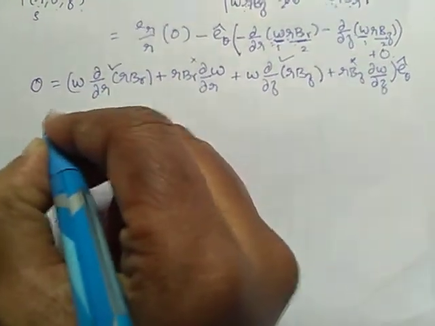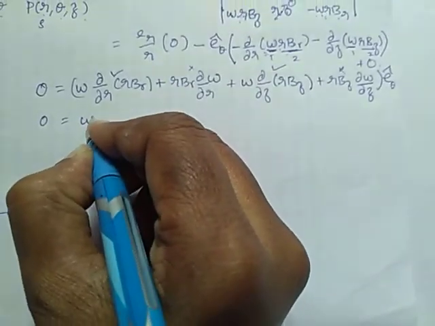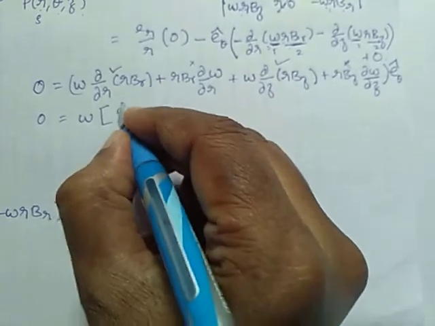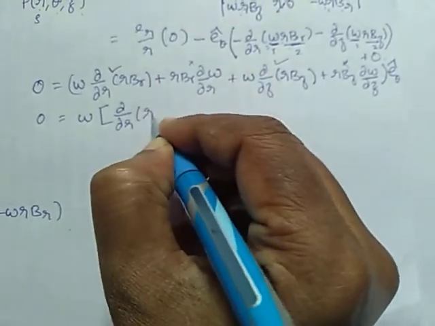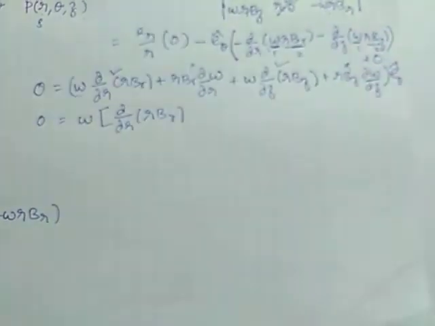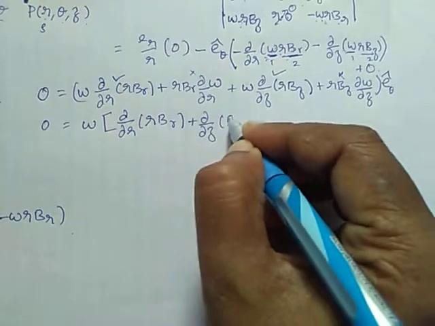We will get 0 is equal to omega common times dou by dou r of RBR plus dou by dou z of RBZ.